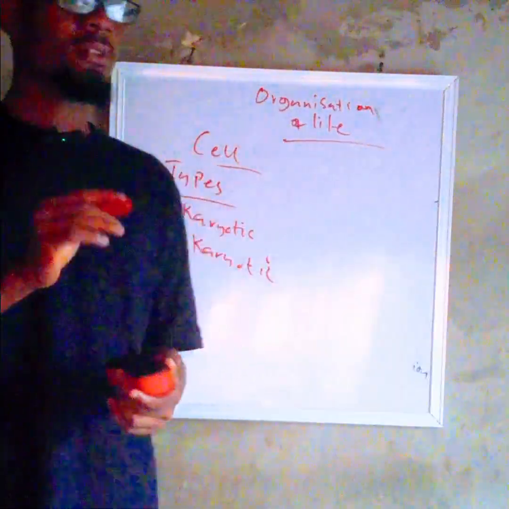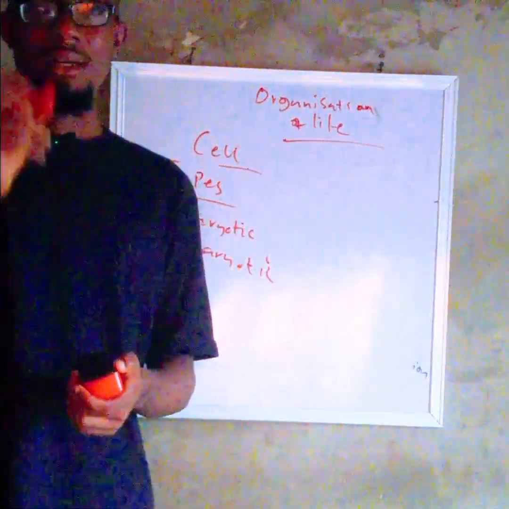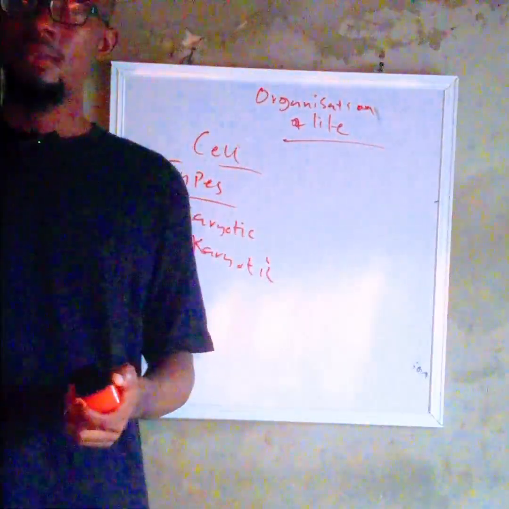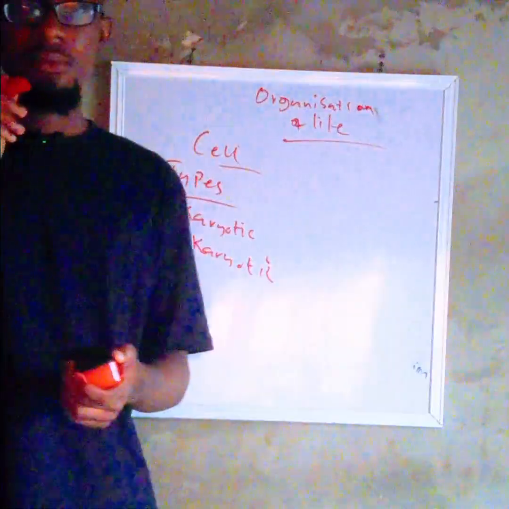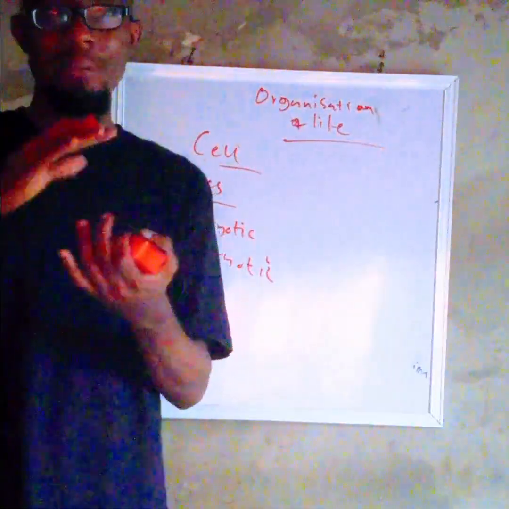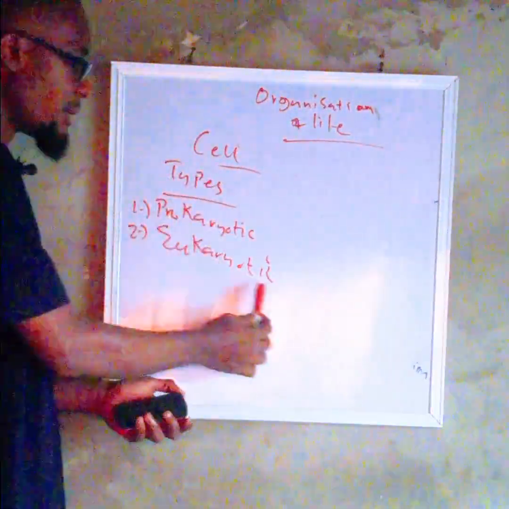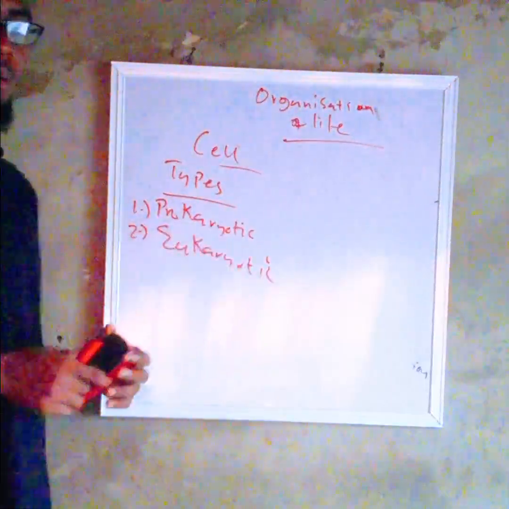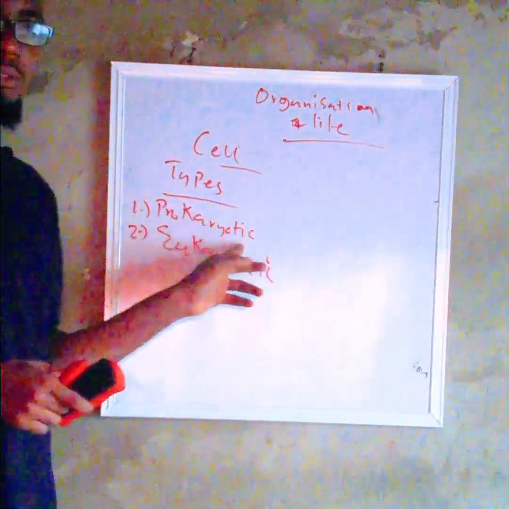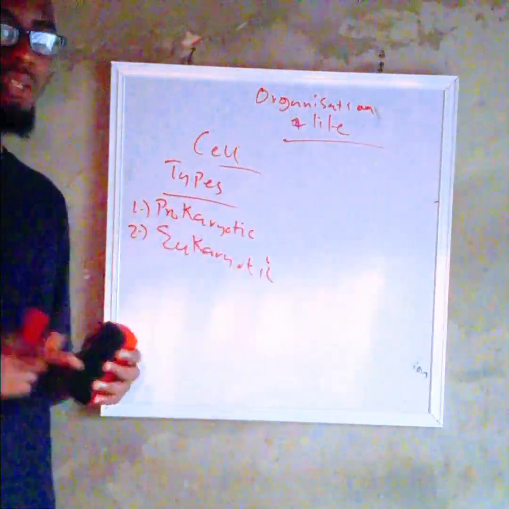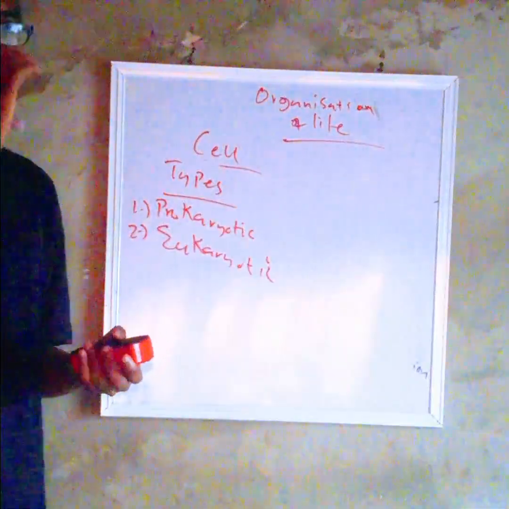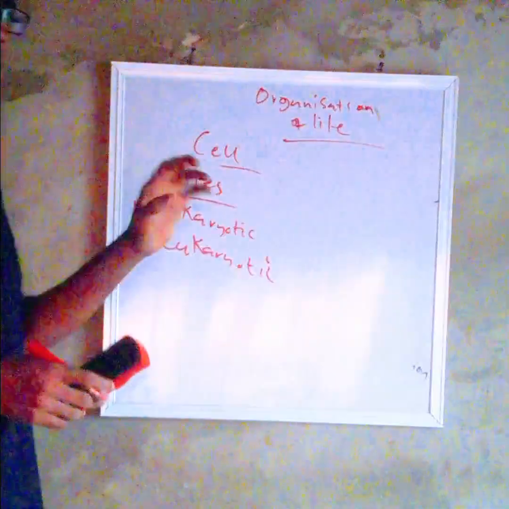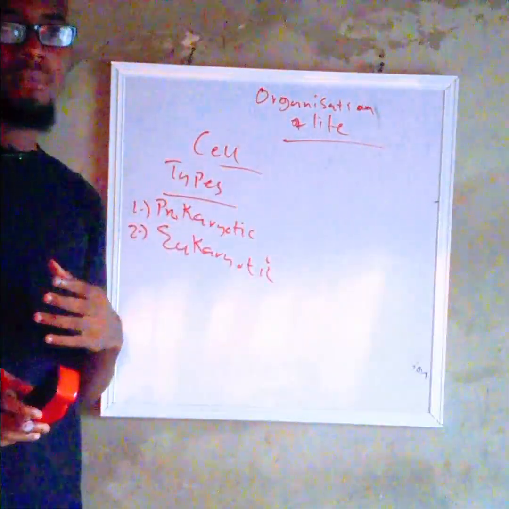Now, in every organism, there's what we call the nucleus, which is the central system or the most functioning system in the cell. If that system is covered with a nuclear membrane, that is in what? Eukaryotic organism. But in prokaryotic organism like the bacteria, that nucleus is not covered in what? With a nuclear membrane. What does that mean? That means that that organism has a scattered nucleus, right?